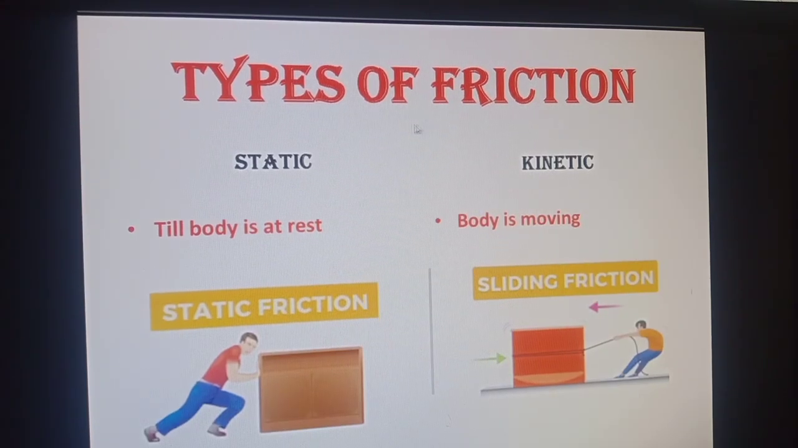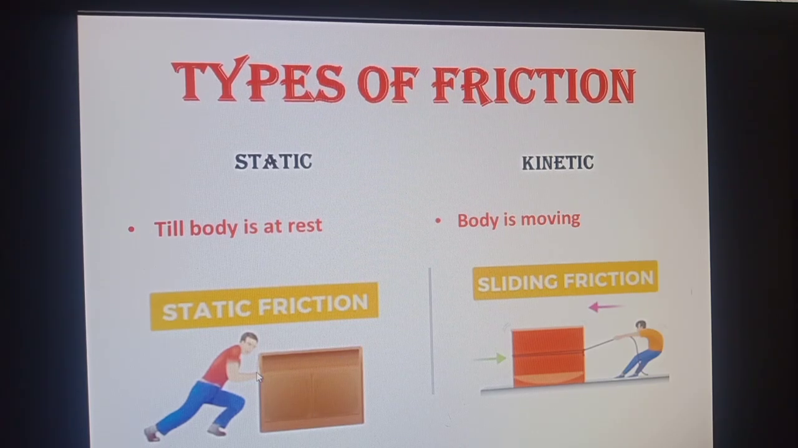Now viewers, what are the types of friction? Friction is divided into two categories. One is called static friction and the other is called kinetic friction, or sliding friction or moving friction. Static friction, as is clear from its name, is when a body is at rest and not moving, and force is applied on the body. If the force is not enough, the body will not move. It means that there is another force which is cancelling the effect of the applied force. That other hidden force is called the force of static friction. It remains there as long as the body is at rest.